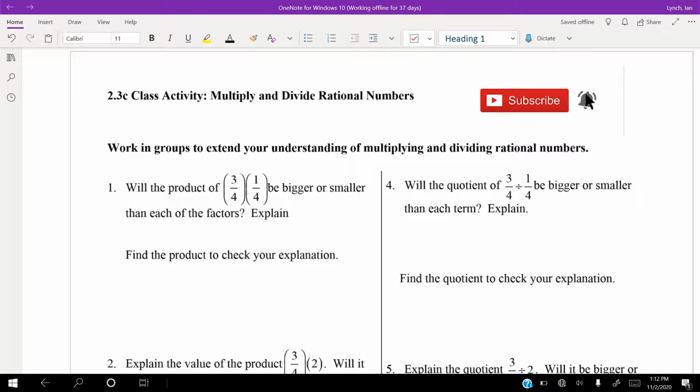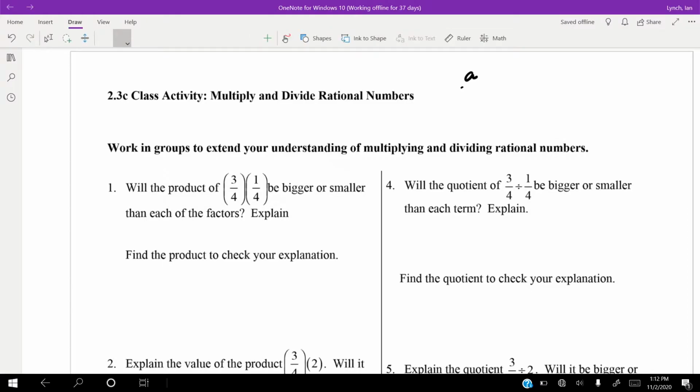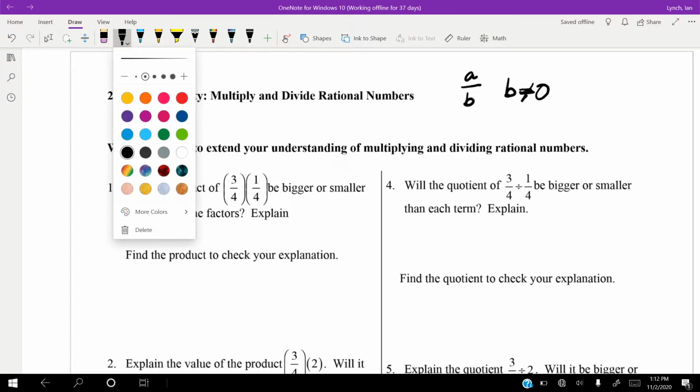So I know we've worked a little bit on what a rational number is. Now a rational number, if you guys don't remember, is a number that can be written as a fraction, a over b, meaning we can put any number we want in for a, and any number we want in for b, but b cannot be 0. That's one thing it can't be.